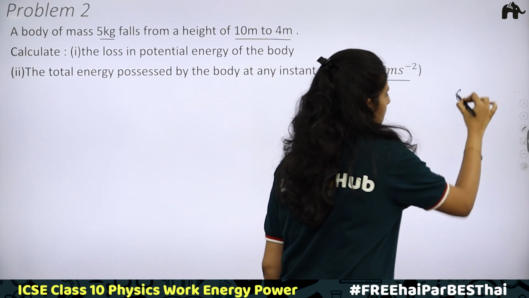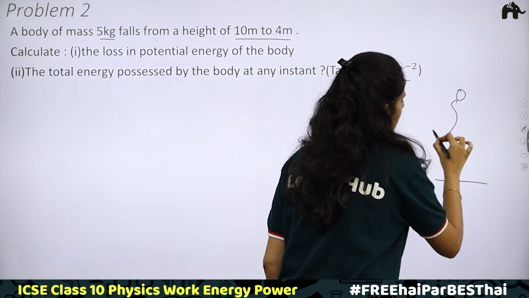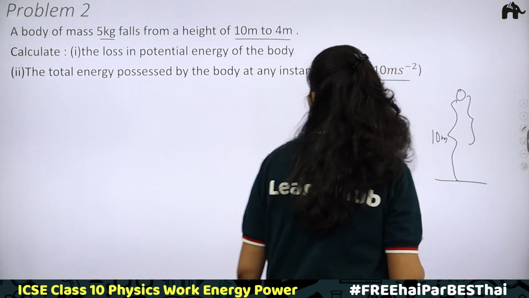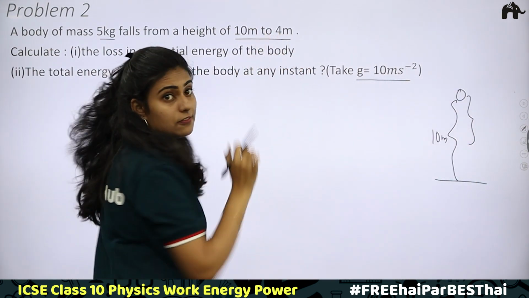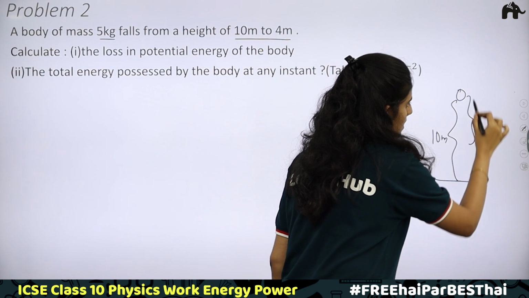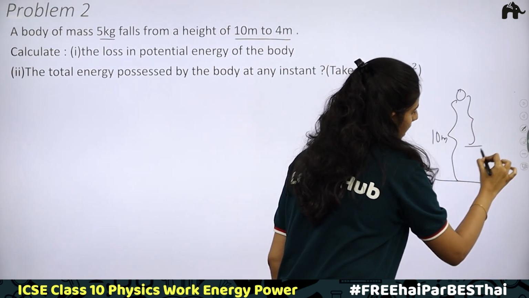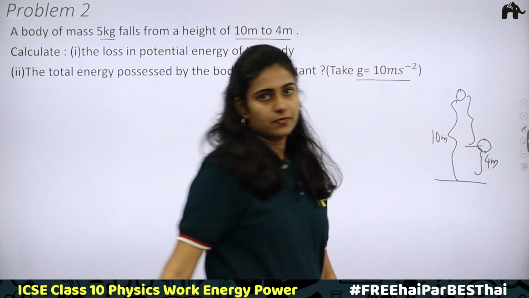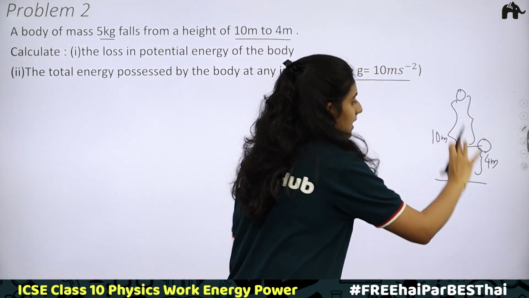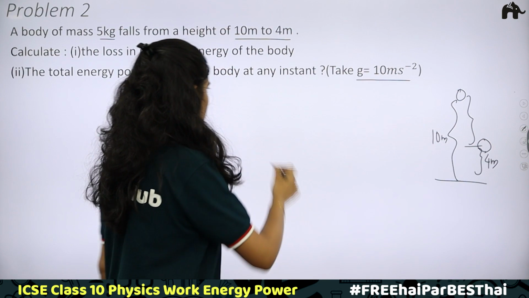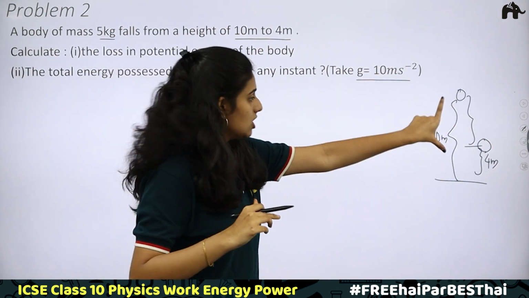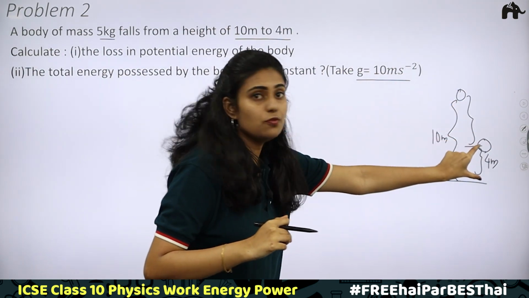Here we have a body at a height of 10 meter. It falls through a height to 4 meters. So this height it has fallen and this part will be 4 meter. The ball has reached here. We have to find the loss in potential energy. We know that potential energy decreases when height decreases. Initially it was 10 meter. It decreased to 4 meter.